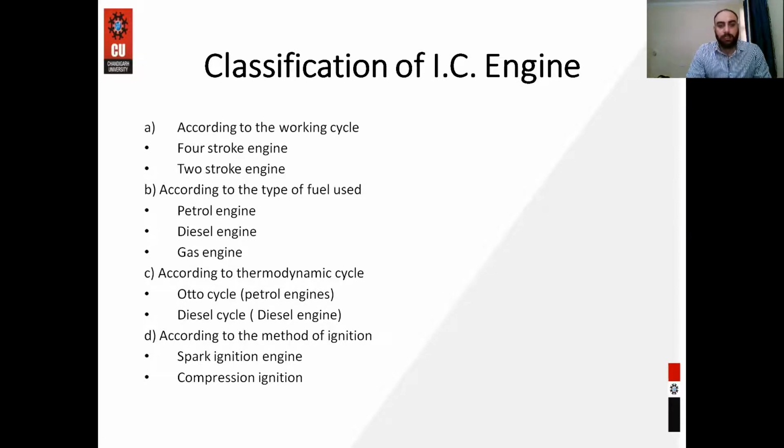Similarly, next is according to the method of ignition. There are two methods of ignition. First one is the spark ignition system and second one is the compression ignition. Spark ignition engine, that is petrol engine, and compression ignition engine is the diesel engine. In spark ignition engine, spark plug is used. In compression ignition engine, nozzle, or we can say injector, is used.